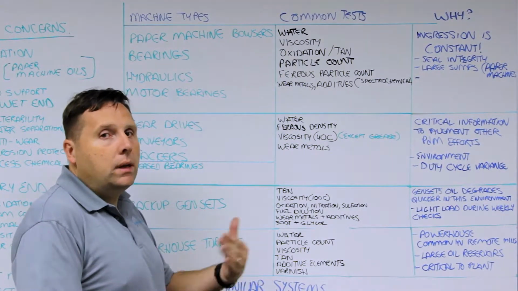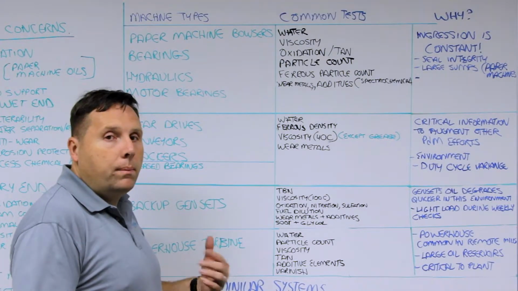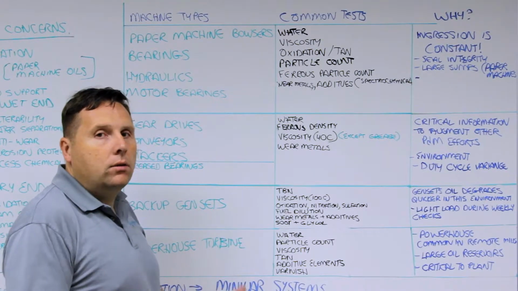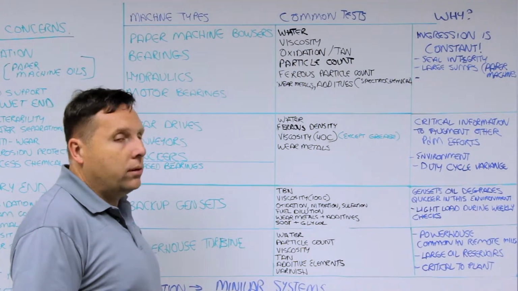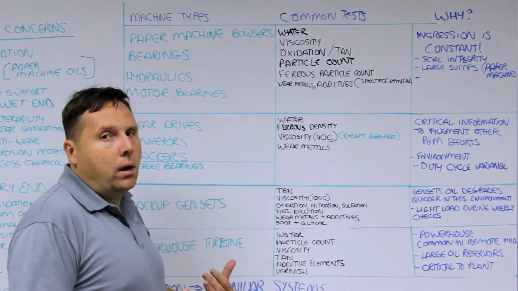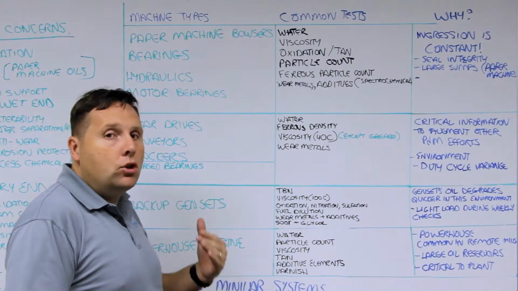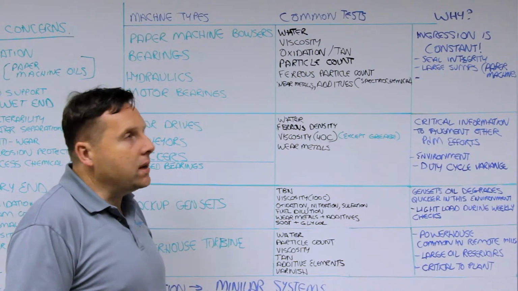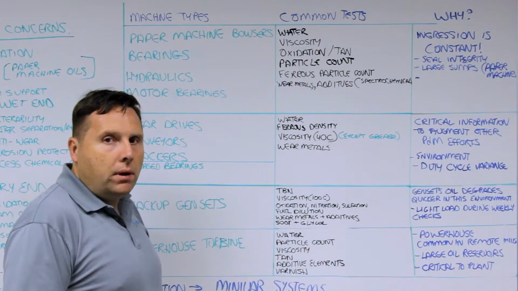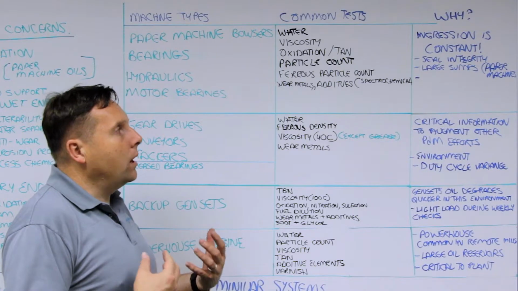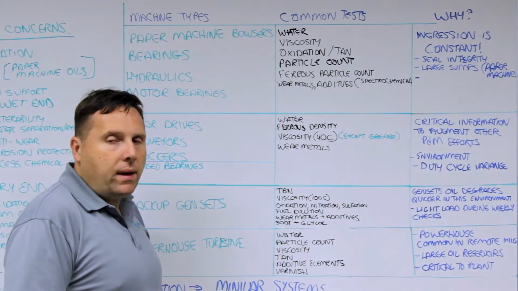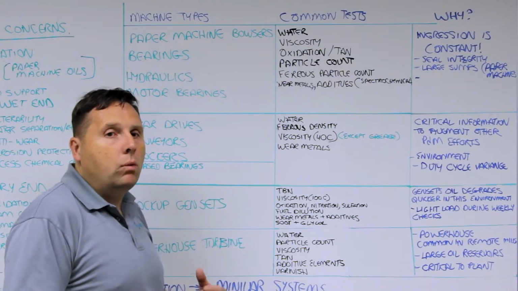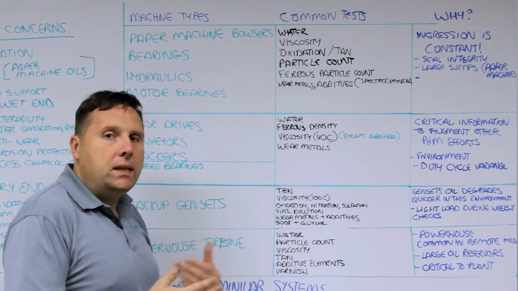Ferrous particle count in case there's any significant wear, especially on geared systems on the back end. Of course, wear metals, additives that are derived from spectrochemical is so important. These need to be constantly monitored. Many mills go on a monthly basis. Why? Ingression is constant. It's a 24/7 operation, so seal integrity is continually changing. You've got large sumps, you've got expensive applications, and then combined with that, some of these mills are in remote areas where you have significant climate change when seasons change.